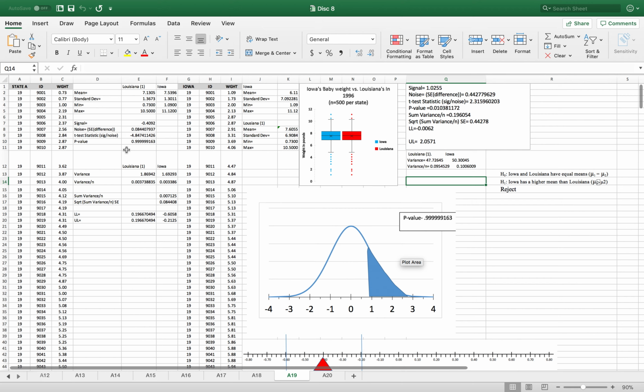Also, I have to say my results were not consistent with the population having equal means. I estimate that the mean weight for babies born in Louisiana in 1996 is lower than the mean weight of babies born in Iowa, so that is kind of why I rejected my null hypothesis.